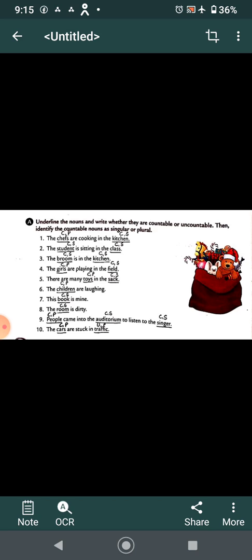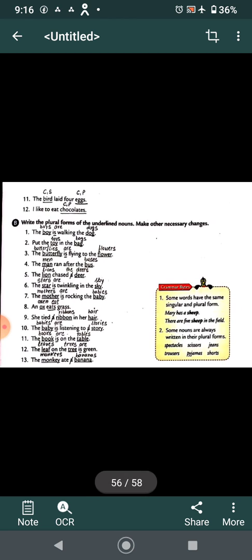The cars are stuck in the traffic. Now, cars. Car is countable and more than one, cars plural. Here traffic we cannot count, so it's uncountable, and it is plural because traffic is for more than one. I hope children you have done this. Now let's move on to exercise B. The bird laid 4 eggs. Bird common, eggs common, but bird singular, eggs plural, more than one. I like to eat chocolates, common and plural.